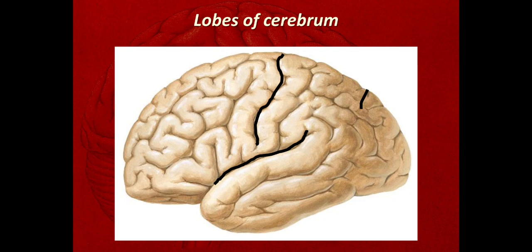Now we'll discuss the imaginary lines. This is the point called the preoccipital notch. It is a nick present just in front of the occipital pole, about five centimeters in front of the occipital pole. This is an important landmark, which is also helpful for dividing the cerebrum into different lobes.